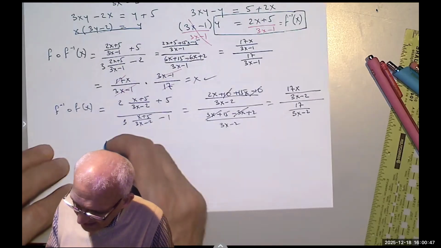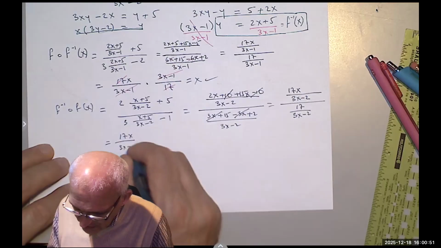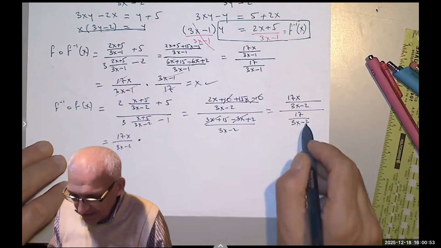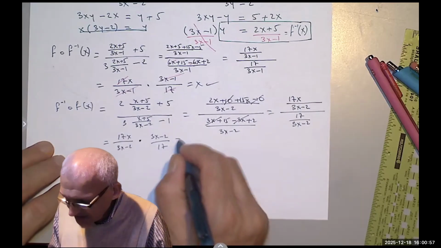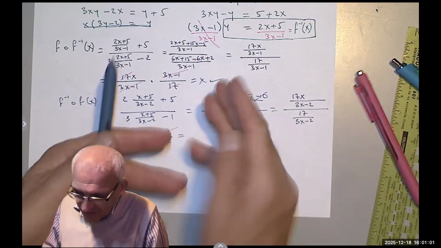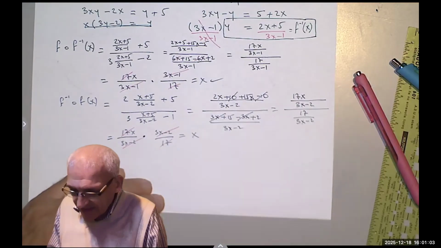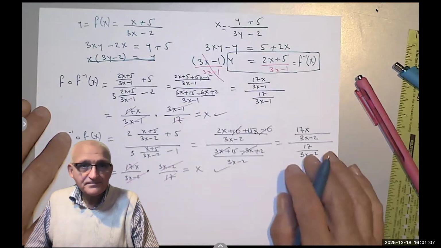So that becomes 17x over 3x minus 2, and then you multiply by the reciprocal, which is 3x minus 2 over 17. Of course, these cancel as before, and we get x. So we know that we did it correctly.